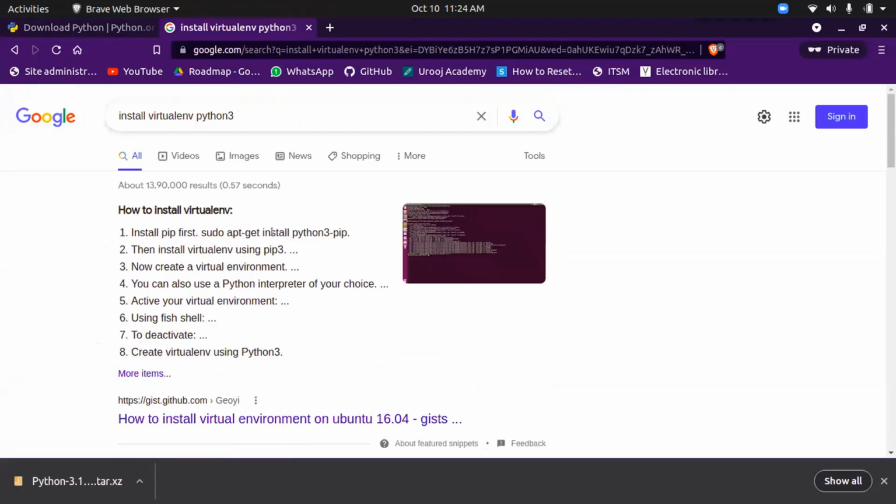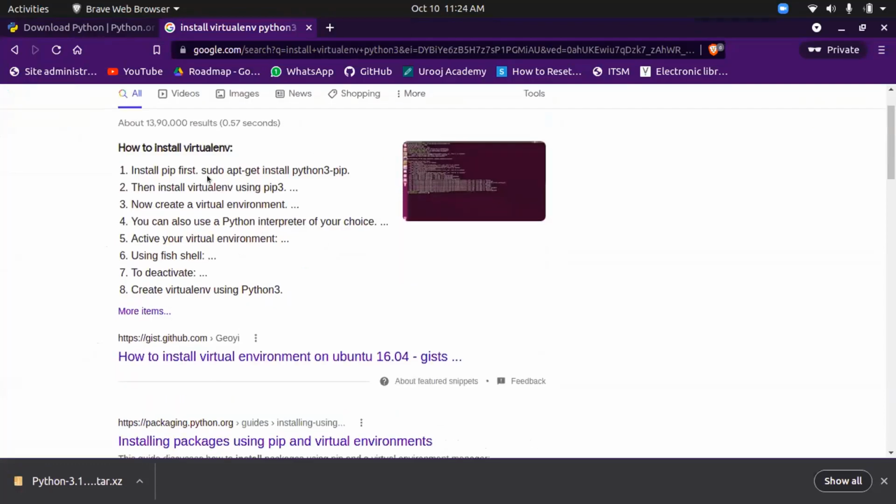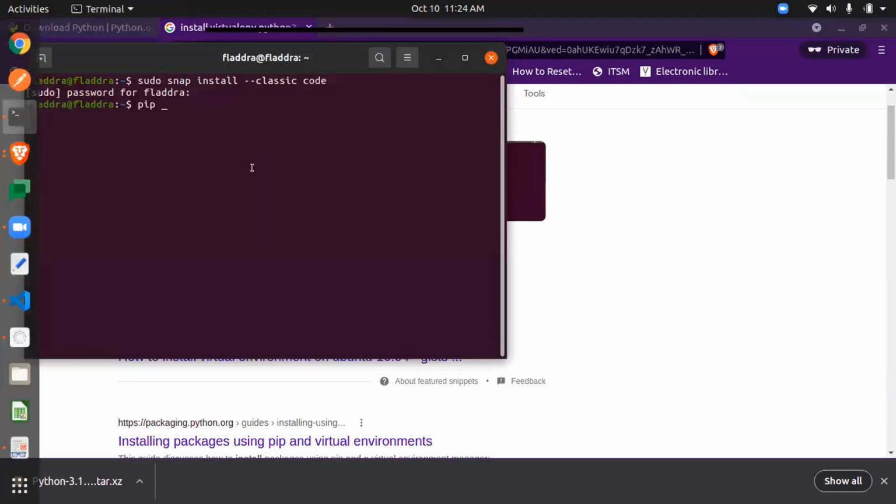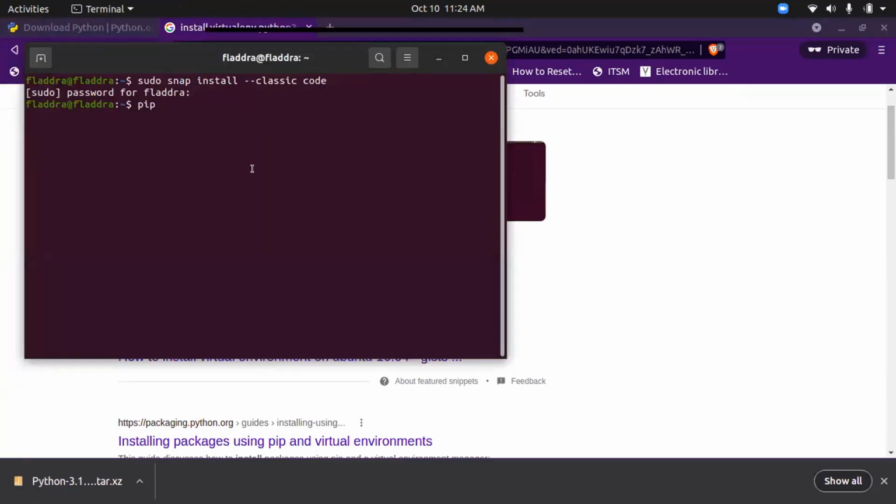So we already have pip, so it is showing first install pip. We already have pip. I can show you. We installed Python, pip is already installed. So if you want to check if pip is installed or not, you can check it directly using pip hyphen version, that is pip3 hyphen version. So here it is. My pip version is 20.0.2.